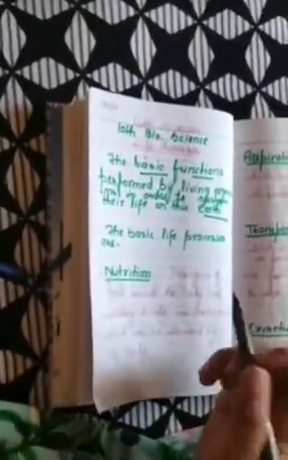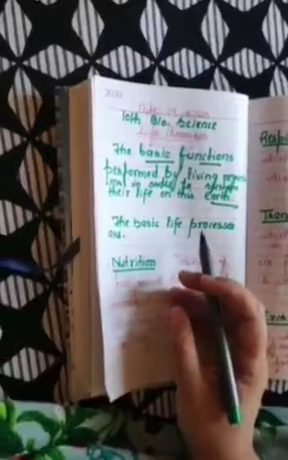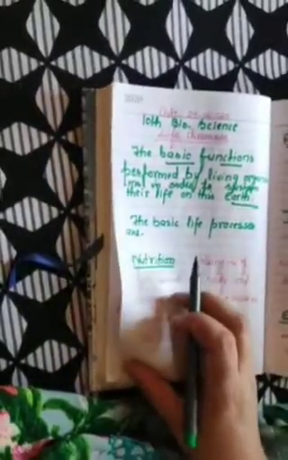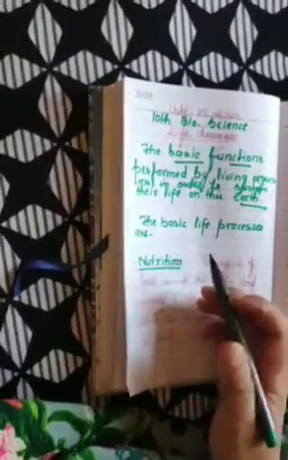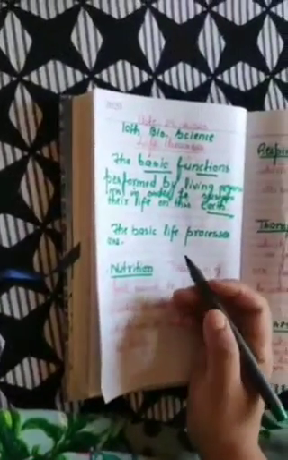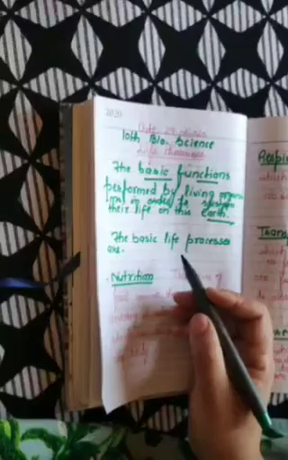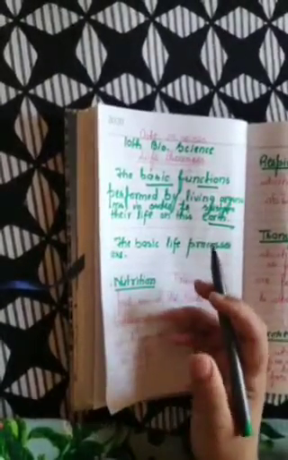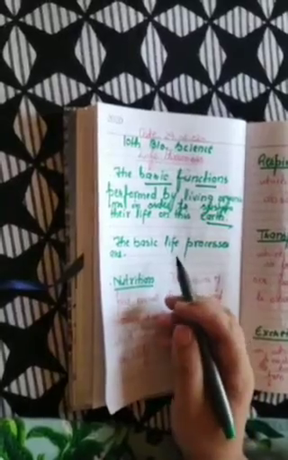Now, if I ask you what is the basic function that we perform in order to live? First, dear students, you all know we need food to live.